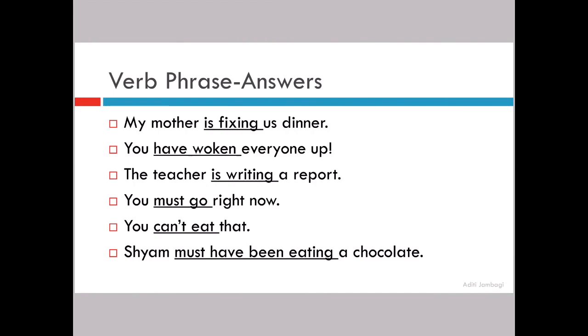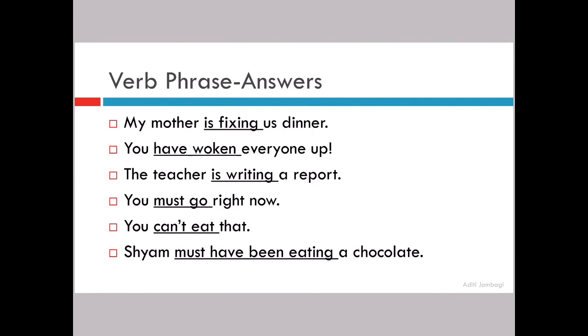For example, the first example, helping verb plus main verb: has been lying. So has been is your helping verb and the main verb is lying. Helping verbs plus modifiers plus main verb: the example is has not been lying. Has is your helping verb, not is your modifier, and been lying becomes your main verb, right?